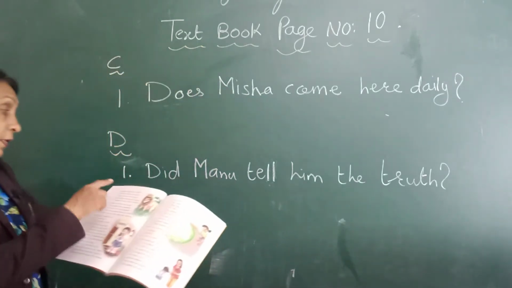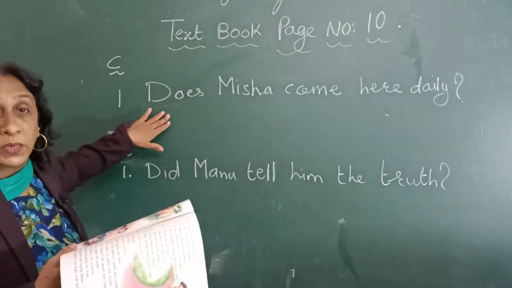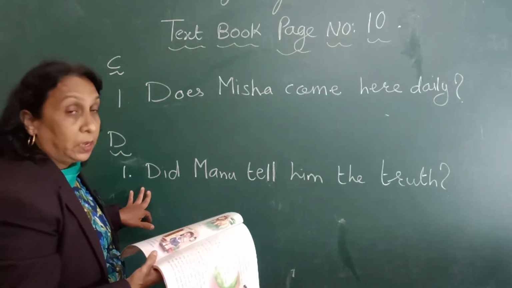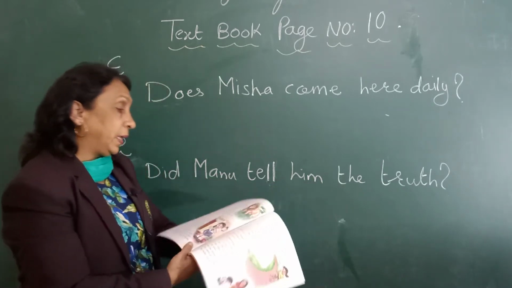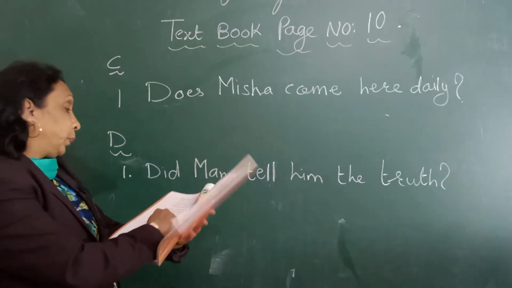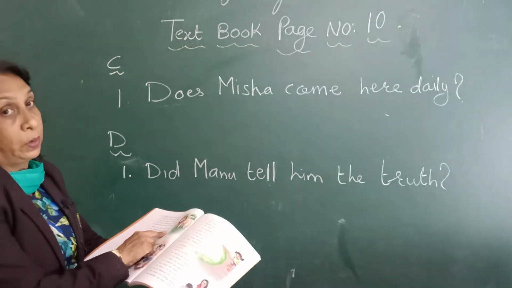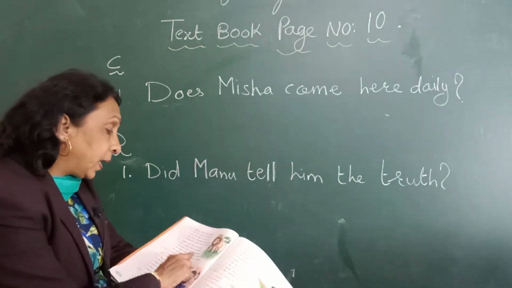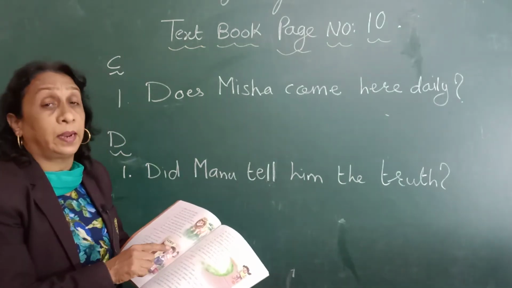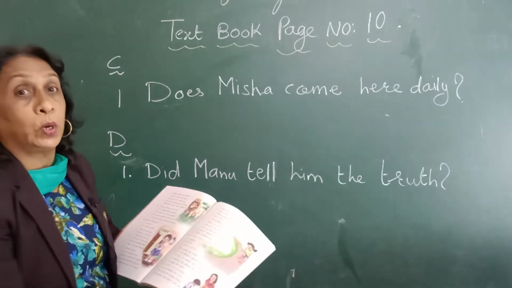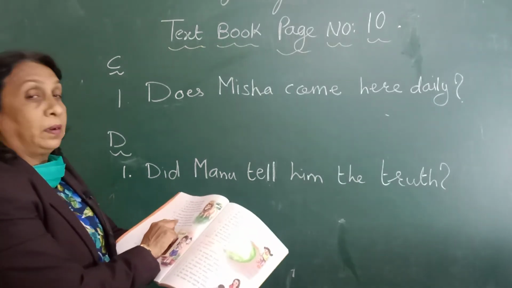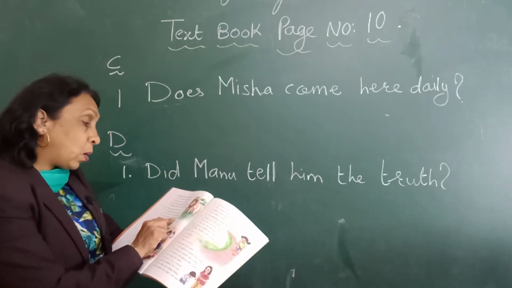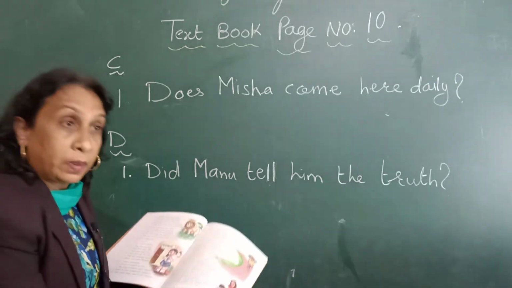So in the first exercise we saw that we started the sentences with does. And in these sentences we are using the word did. So, did Manu tell him the truth? Like that, the second sentence will be, did you teach them grammar? And give a question mark. Third is, he told a lie to his parents. Now we have to change it into a question. So what will we write? Did he tell a lie to his parents? Fourth one, the peon rang the bell on time. Did the peon ring the bell on time?